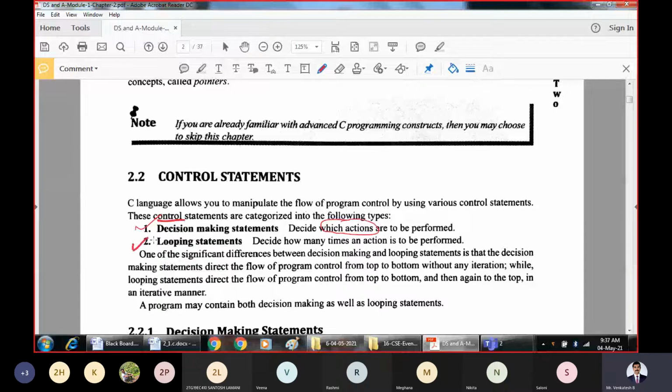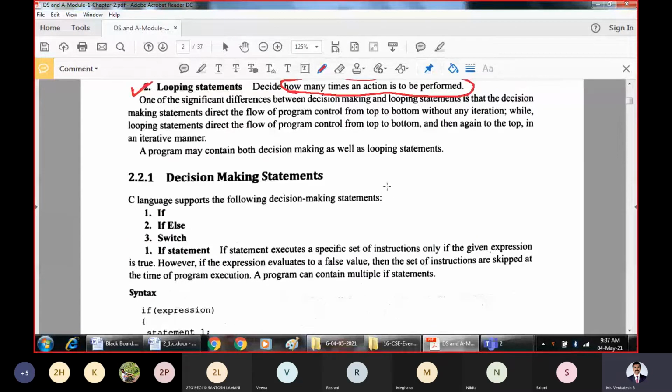The second part is looping statements. If you want to execute a set of statements repeatedly, then we make use of looping statements. They will also decide how many times an action has to be performed. That means you want to repeat some set of statements in a program, and you will decide how many times you want to repeat those statements. That is decided by these looping statements. We may have a combination of both in our program, that is looping statements as well as decision making statements.